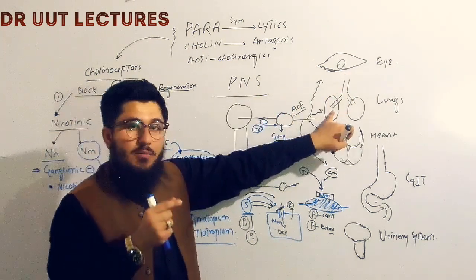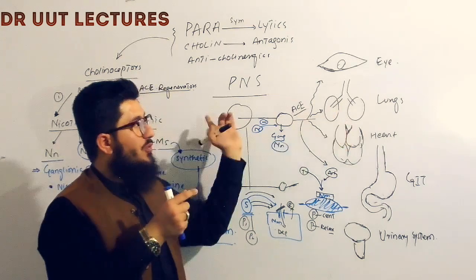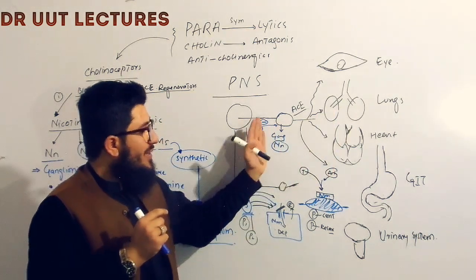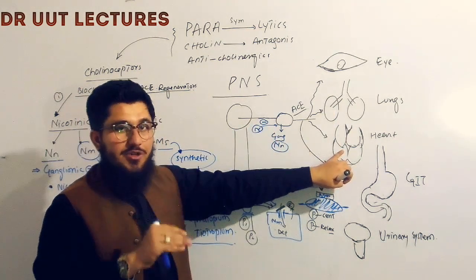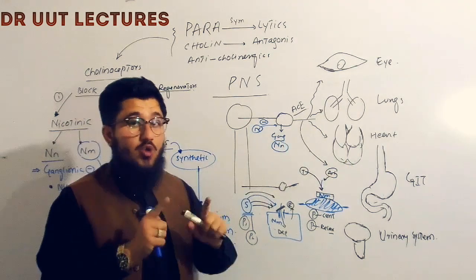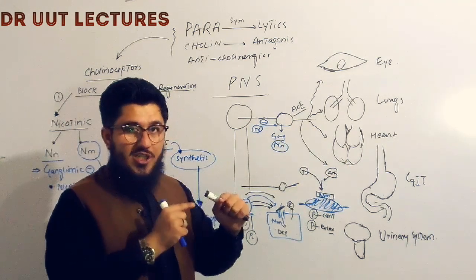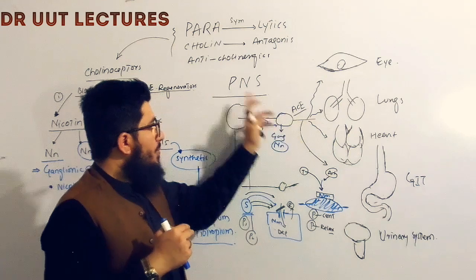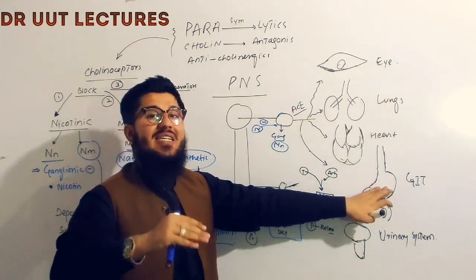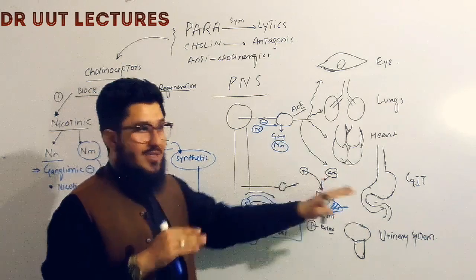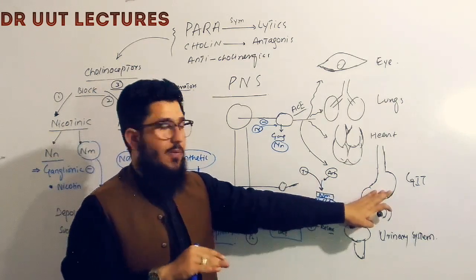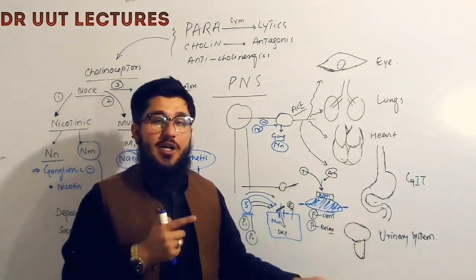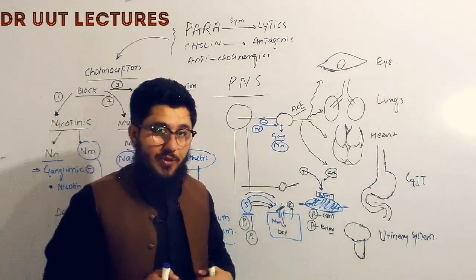PNS was causing bronchoconstriction and secretion, and atropine will cause bronchodilation and decreased secretion. PNS was maintaining the heart rate, whereas atropine, which is dose dependent, at low doses will decrease the heart rate, but at high doses it will increase the heart rate. PNS was increasing GIT motility and defecation, and atropine will cause decreased GIT motility and decreased defecation. PNS was increasing urination, and atropine will decrease urination, causing retention of urine.